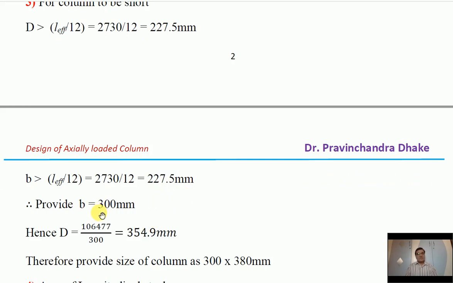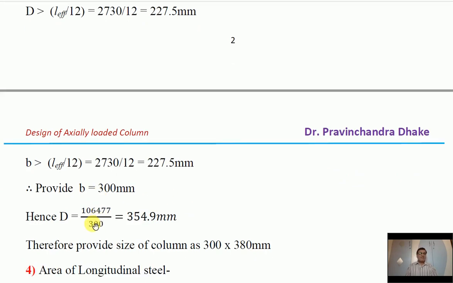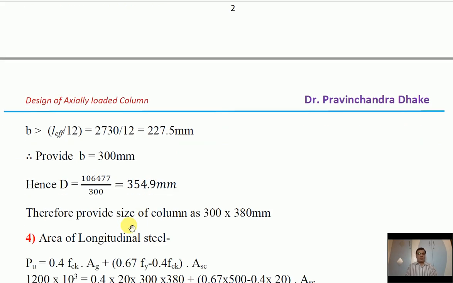So let's consider 300 mm as one side. Then since we know the total area, divide by that width, we will get the depth, and the second size we are getting as 354.9. Okay, and we can now assume the size of the column as 300 by 380 mm. So this is the size which we have finalized.